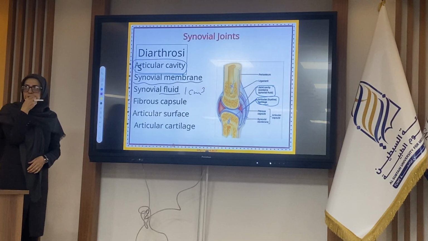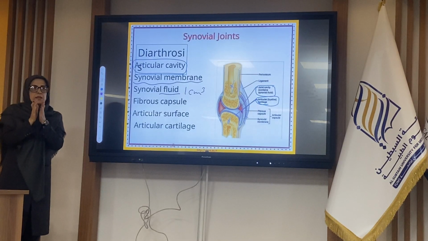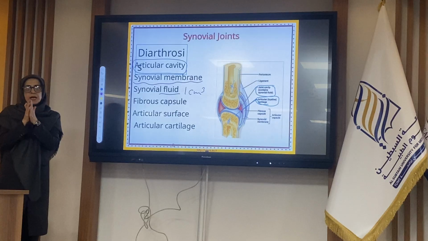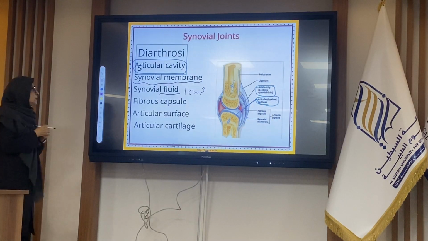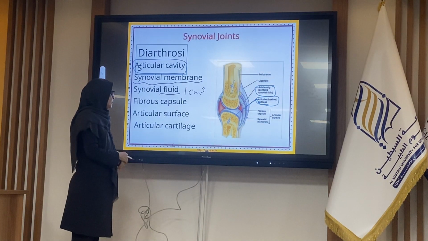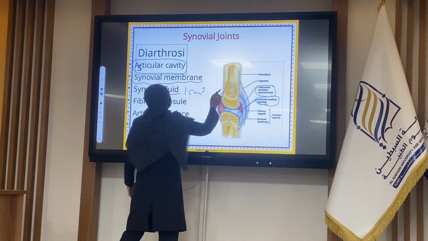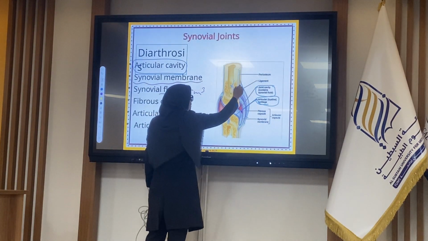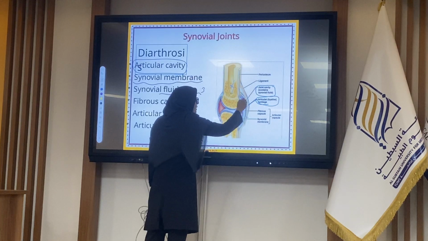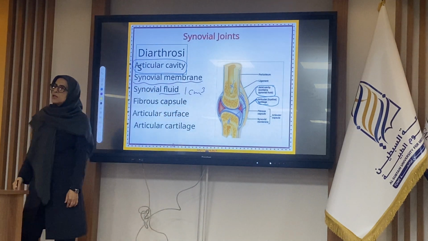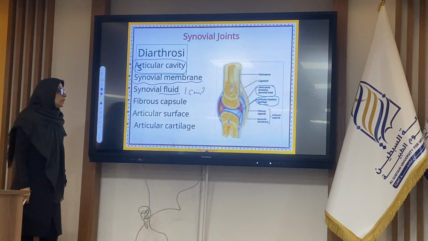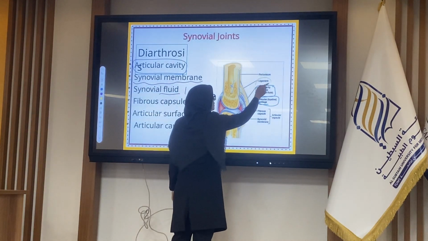Synovial fluid decreases the friction, and the movement of the bones is without any pain in the movement of the joint. In the outer part, there are lots of collagen fibers lying in different directions as dense irregular connective tissue, named the ligaments.